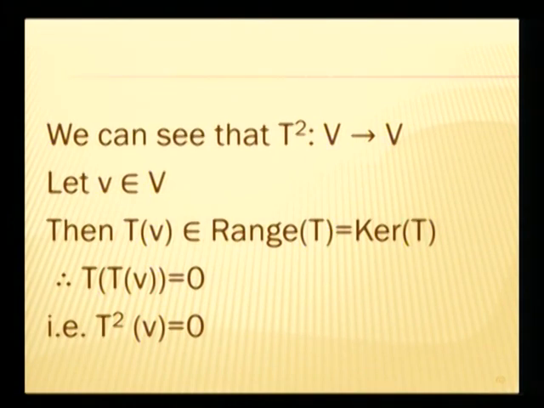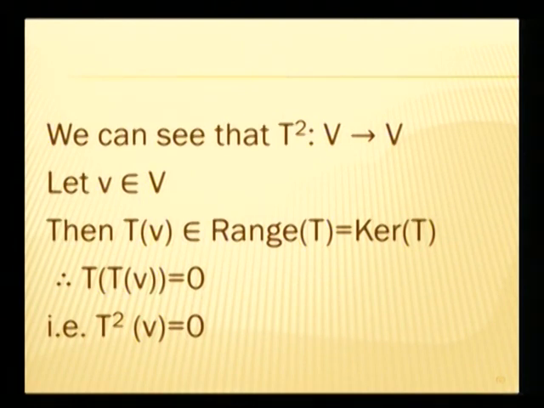So the image of T of v has to be 0, being in the kernel, and that means T square of v is 0.